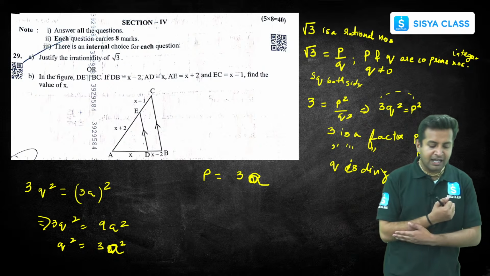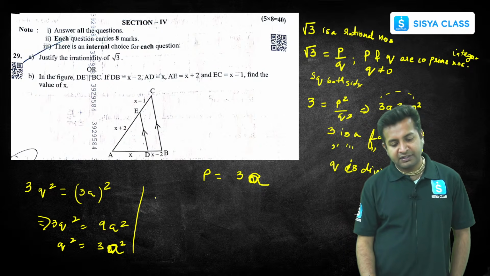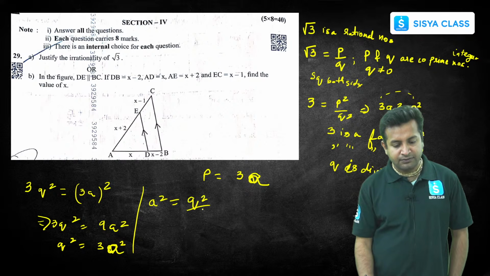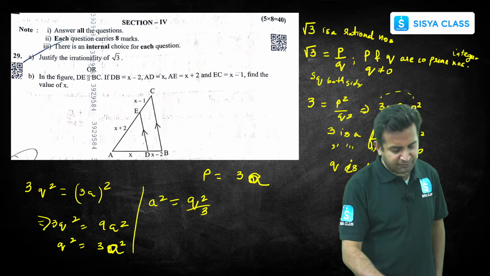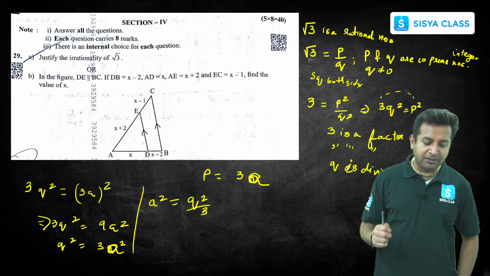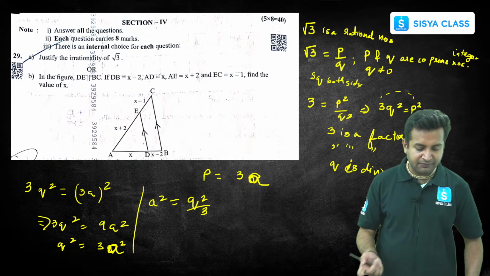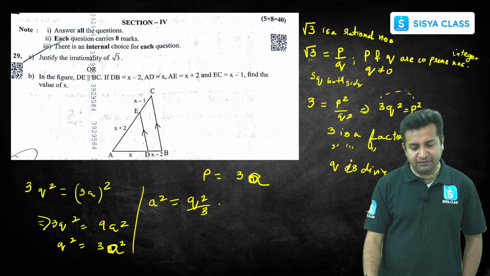Got it? Now let's do the transposition. So a square can be written as q square upon 3, right? So again, if q square by 3 is equal to a square, we'll say that 3 is a factor of q, right? What we'll say? That 3 is a factor of q.